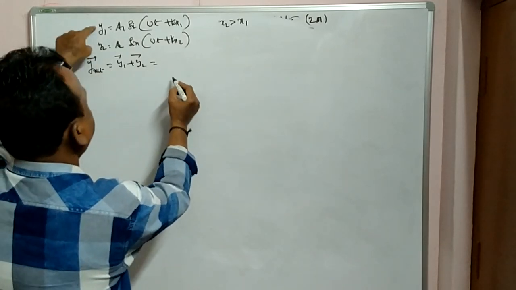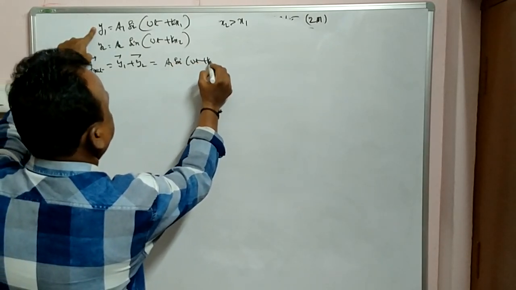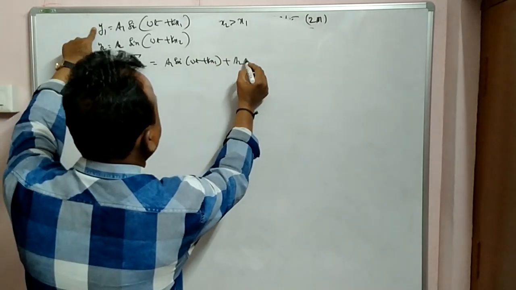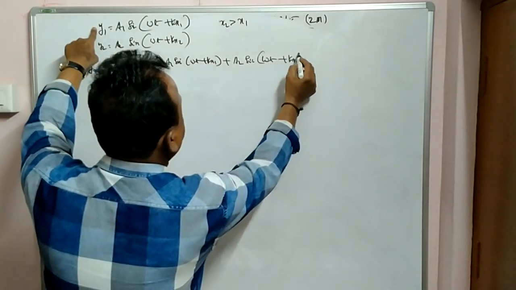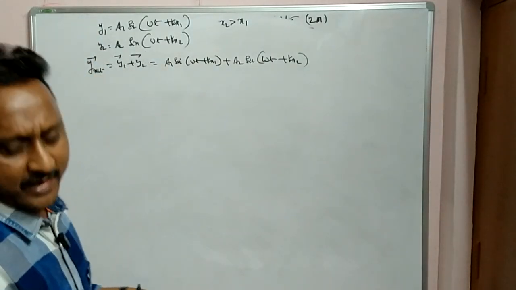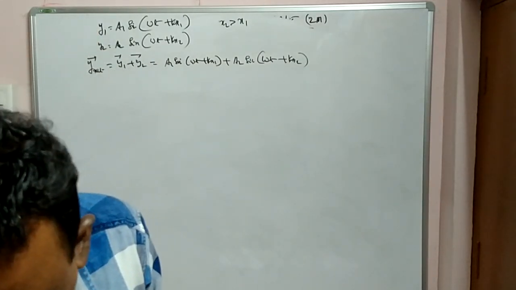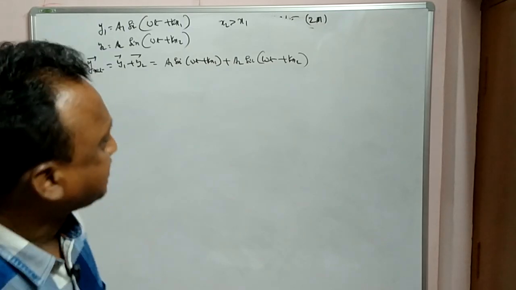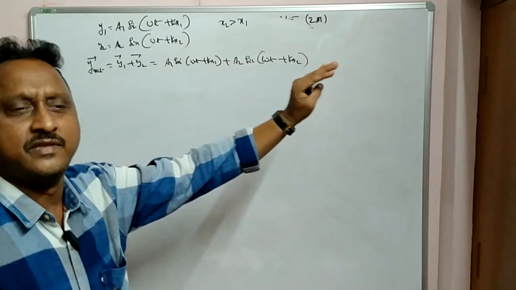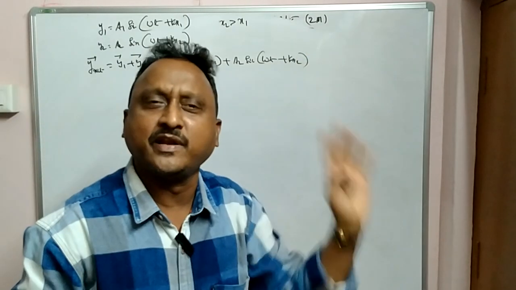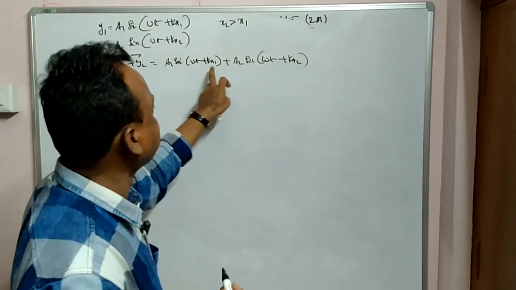So that is equal to y1 = a1 sin(omega t + kx1) + a2 sin(omega t + kx2). Okay, so those two I am adding there. Now you can observe, because the difference is there, these are in SHM, simple harmonic motion. You can see the path difference is there.